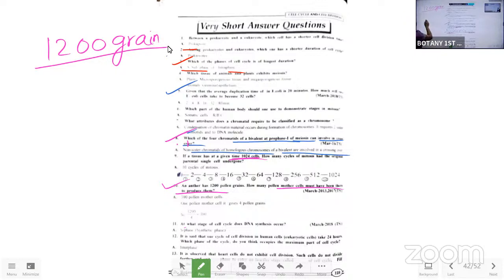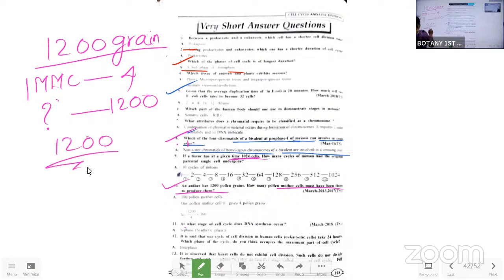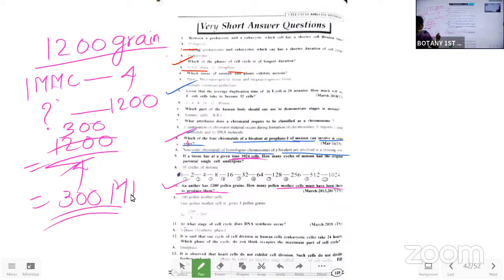Okay. So here, one microspore mother cell will produce 4 haploid daughter cells. And he's asking how many microspore mother cells are needed when they are producing 1200 pollen grains. That means 1200 by 4, also you can say 1200 into 1 by 4. Then we get 1200 by 4, that is 300. 4 3s are 12, 0, 0. 300 microspore mother cells.